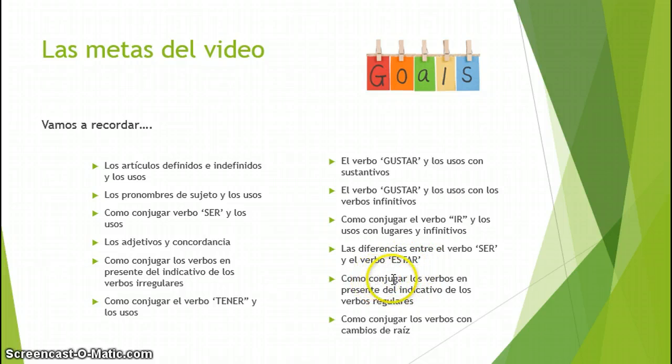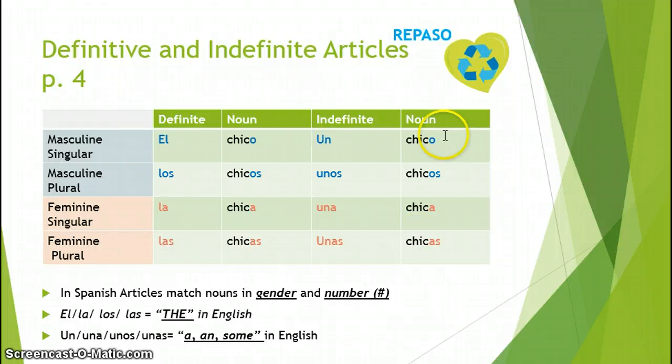Finally, we will review conjugation of basic regular AR, ER, IR verbs in the present tense, as well as those present tense verbs that we know as stem-changing boot verbs. Empezamos. Empezamos con los artículos. Recuerdan que tenemos definidos y indefinidos.